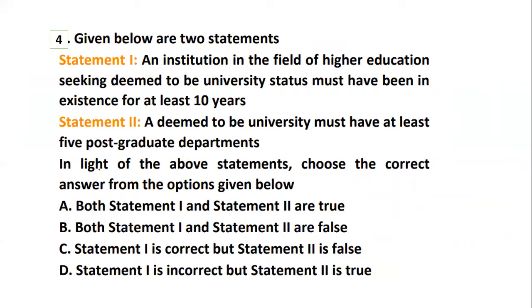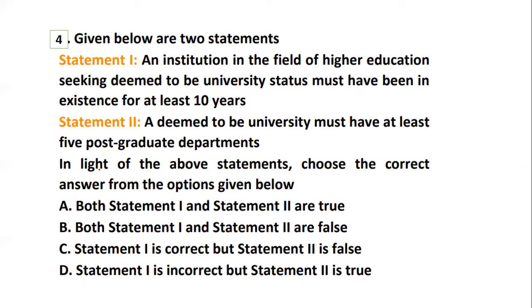Question number 4 is basically again a statement question. You have two statements, statement 1 and statement 2. Statement 1 talks about an institution in the field of higher education seeking deemed to be university status, which must have been in existence for at least 10 years. I'll read statement 1 again. An institution in the field of higher education seeking deemed to be university status, the one who wants the status of deemed to be university, has been in existence for at least 10 years. That is your statement 1.